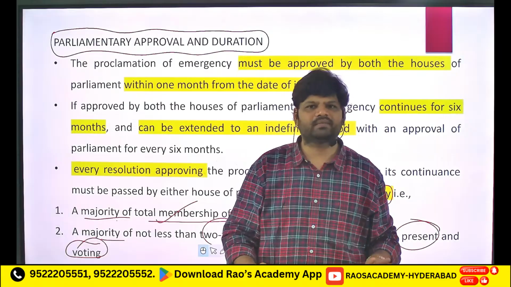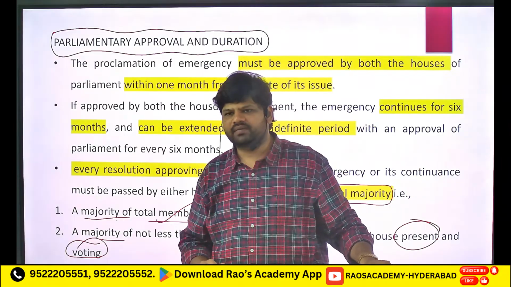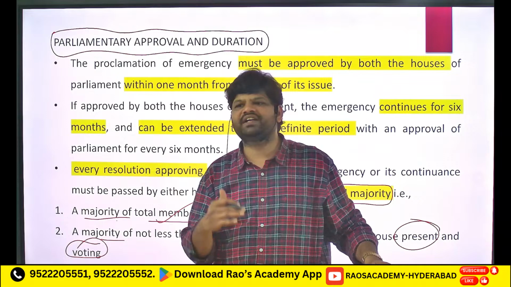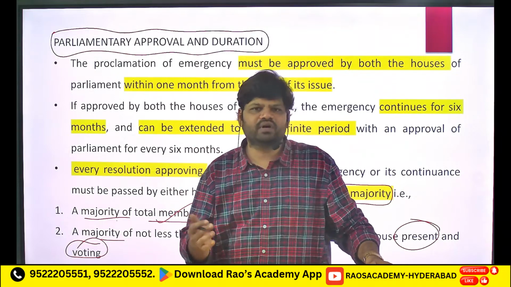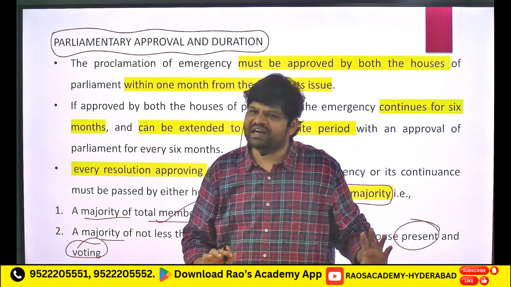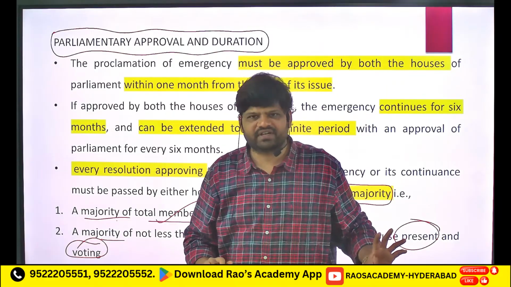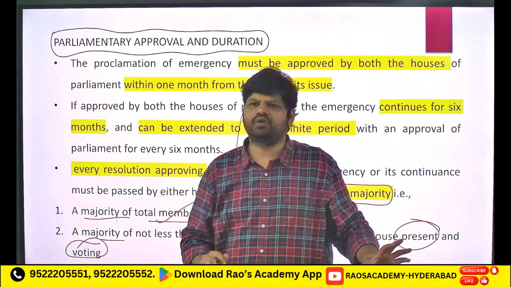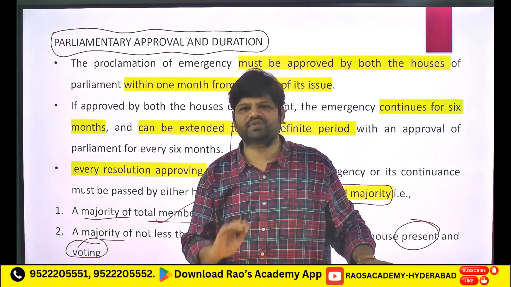Okay, ila avutundi anamata. Ade let's say war ended and situation is normal. When situation is normal, you have to discontinue national emergency, right? So to discontinue national emergency, what happens is only Lok Sabha approval is sufficient, not Rajya Sabha. And that too, in Lok Sabha only simple majority is sufficient. Only simple majority of votes is sufficient from Lok Sabha. Okay, so to continue you need a harder procedure. To discontinue you need a simple procedure basically.